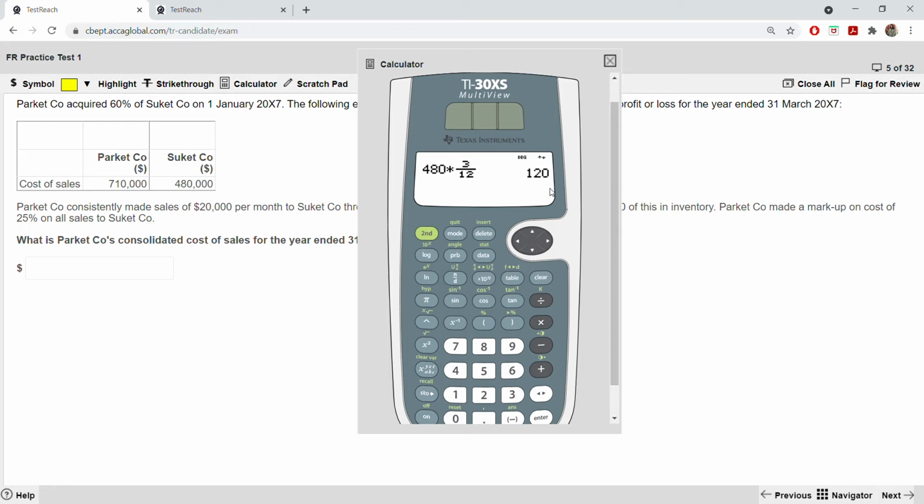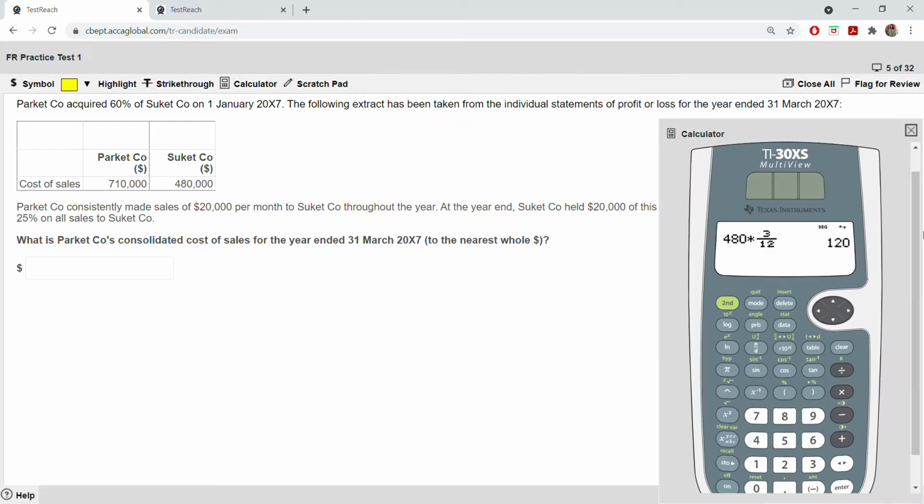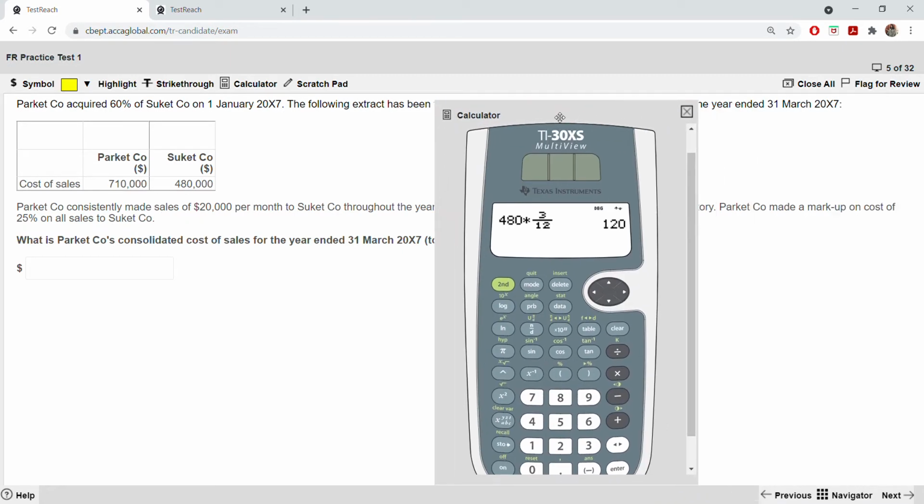From here you need to deduct, what do you need to deduct? You need to deduct the sales made, because it's an intra-group sale. Intra-group sales are always eliminated for consolidation purposes. So 20,000 per month, that means how many months? This financial statement is for 3 months, so 20,000 into 3 is 60,000. So 60,000 is to be deducted from here.